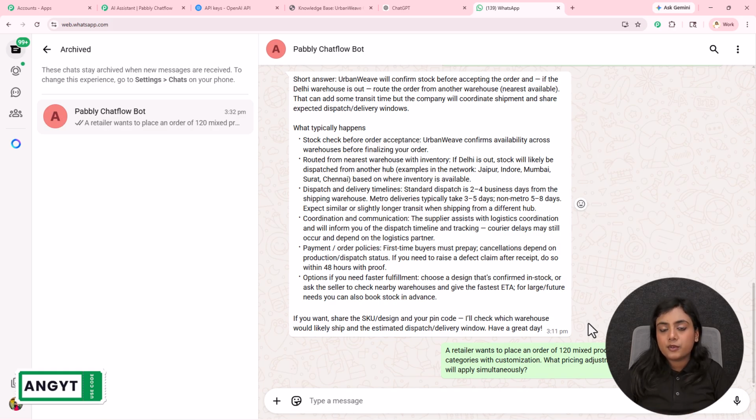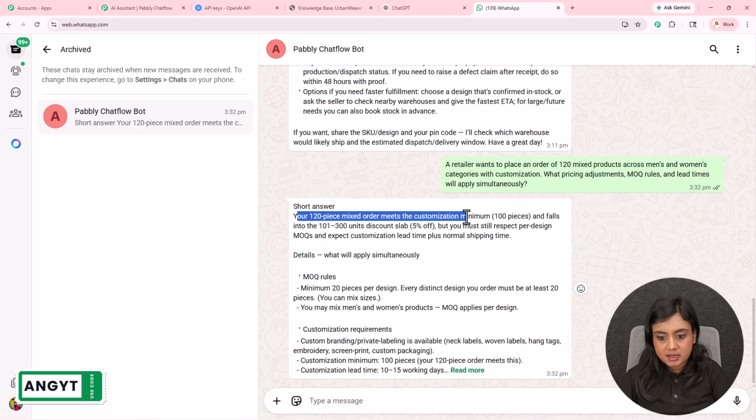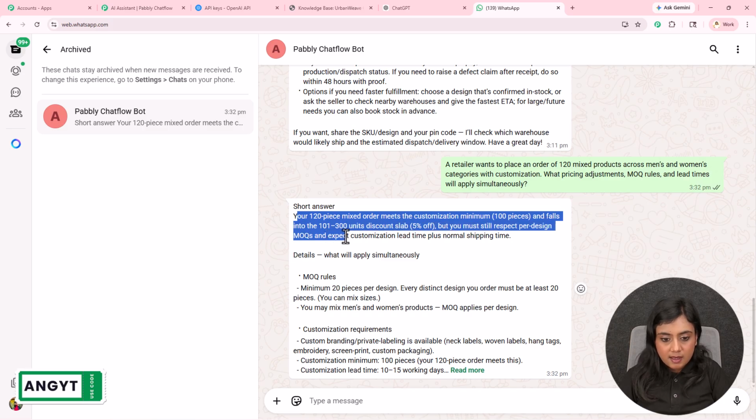I will wait over here for a few seconds for this assistant to respond to me. Okay, so I will wait. I have received the response. Your 120 mixed order meets the customization minimum of 100 pieces and falls into the 101 to 300 unit discount slab, which is 5% off, but you must still respect per design MOQs and expect customization lead time plus normal shipping time.